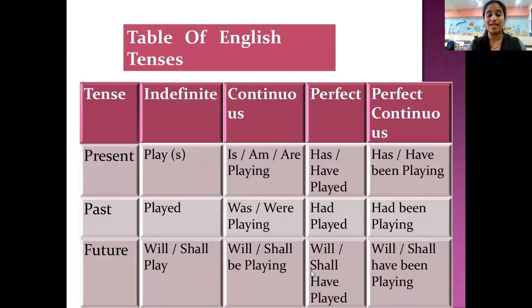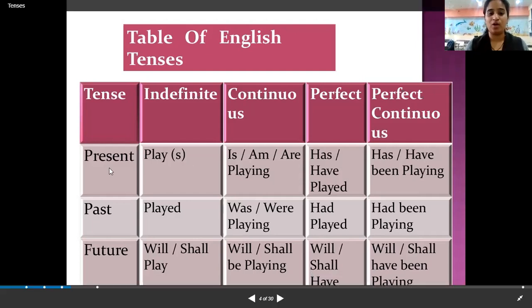Next, this is a tabular format: present, past, and future. So for simple, continuous, perfect, and perfect continuous. We have taken the word play. So this one word play, in each type of tense, what are the changes made? So in present, you have to go box wise: present and simple. So you have play and plays.